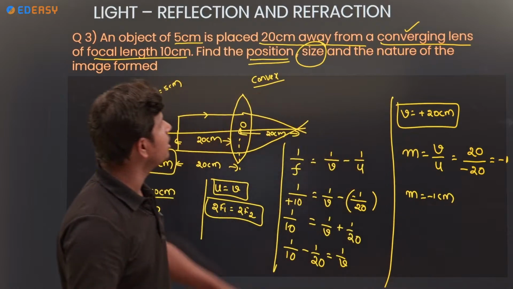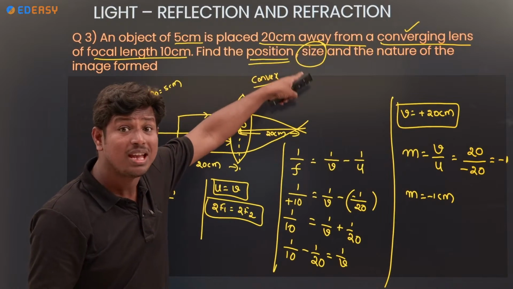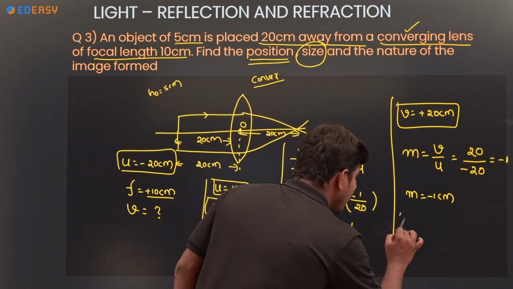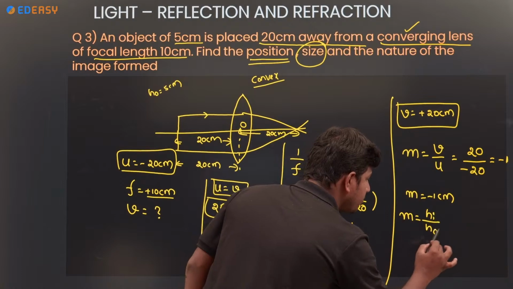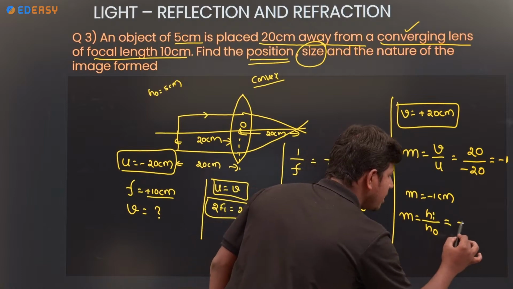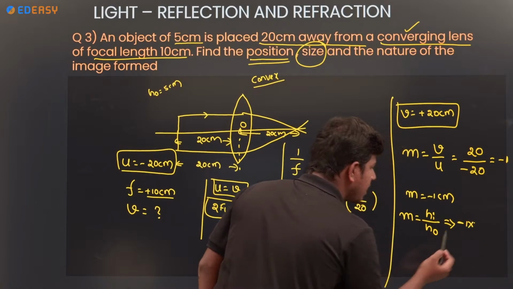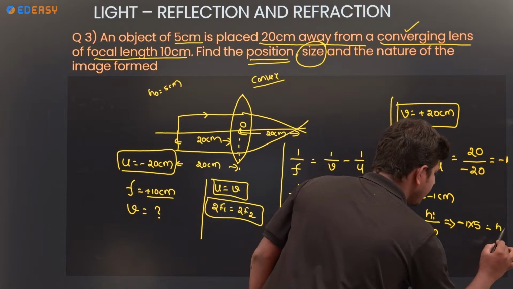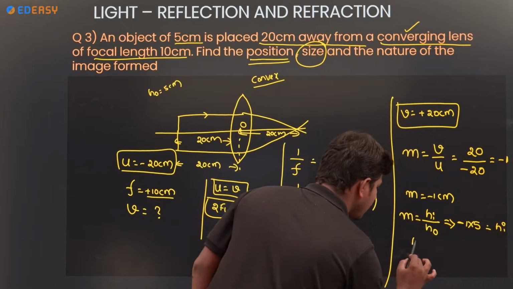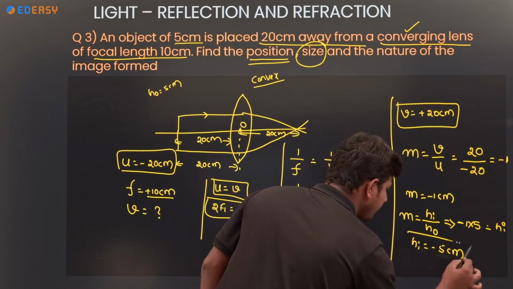But why are we finding it? To find the size. Which size? Image size. So what is the formula? M is equal to height of the image by height of the object. Magnification value is minus 1. Height of the image we don't know, height of the object they gave is 5. So the height of the image is minus 5 centimeter.